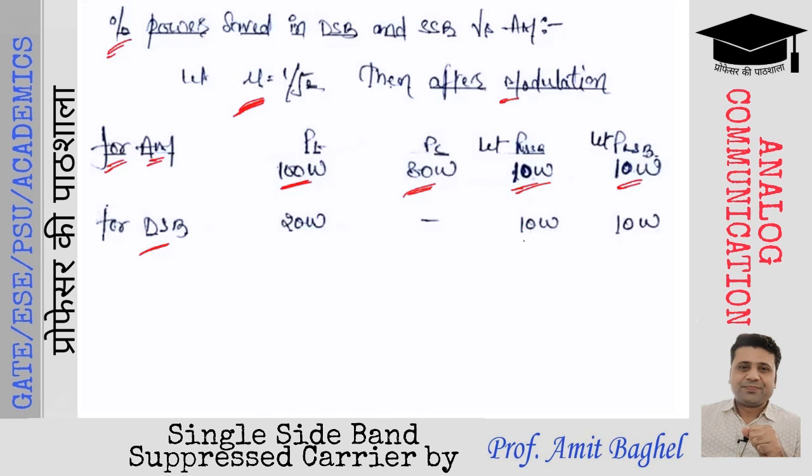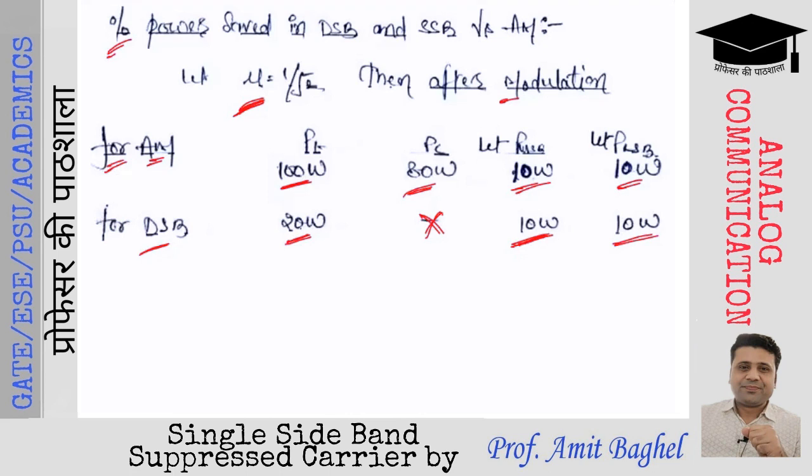So this is 10 watts. अगर 20 watt की modulation power use की जा रही है, if the total sideband power is 20 watts, the 10 watt will be the upper sideband power, 10 watt will be the lower sideband power. There will be no carrier power. Why? Because there is no carrier in the DSBSC signal. Hence the total power will be only 20 watts. We actually are saving 80 watts of power.